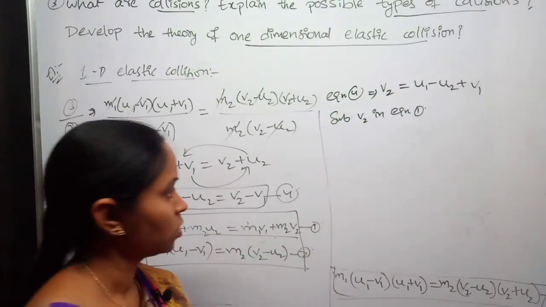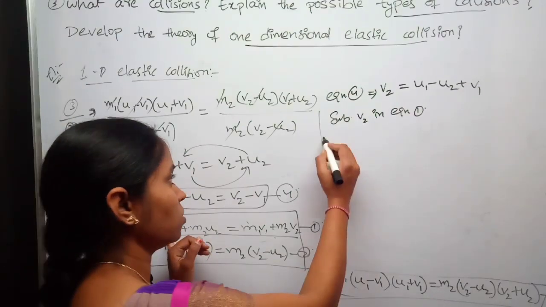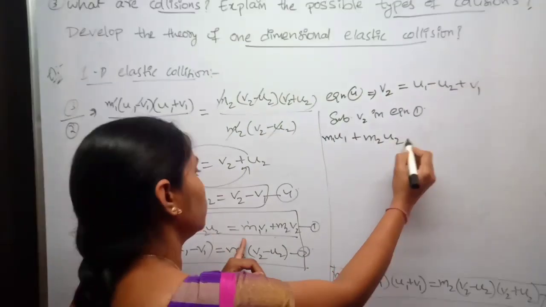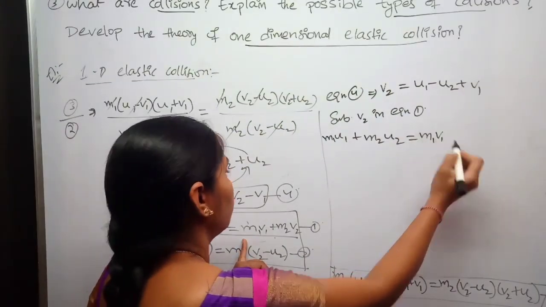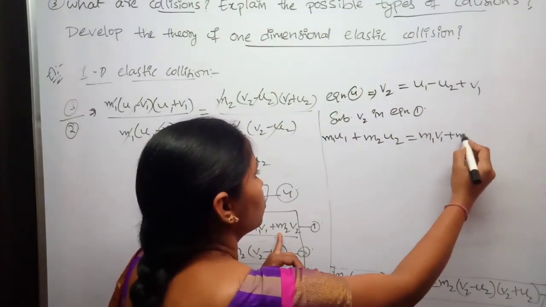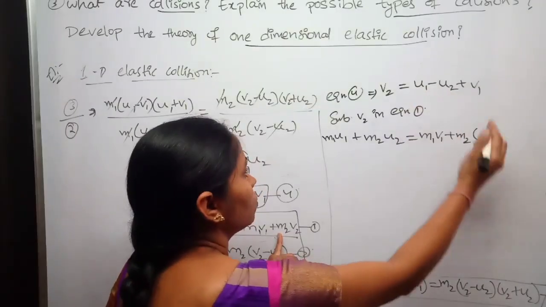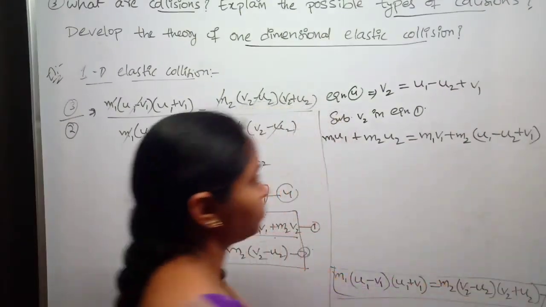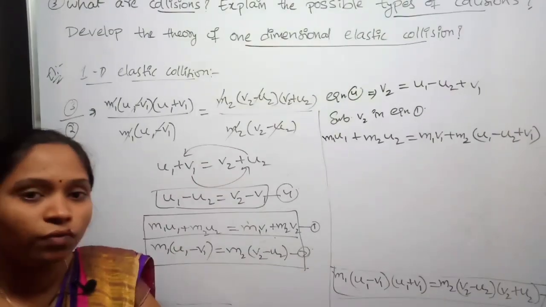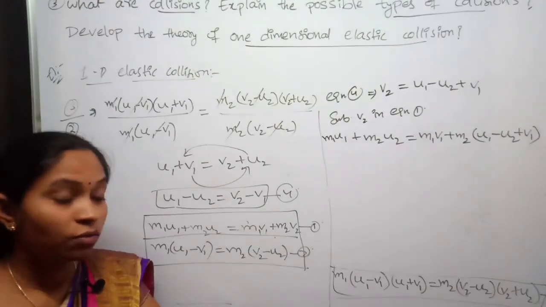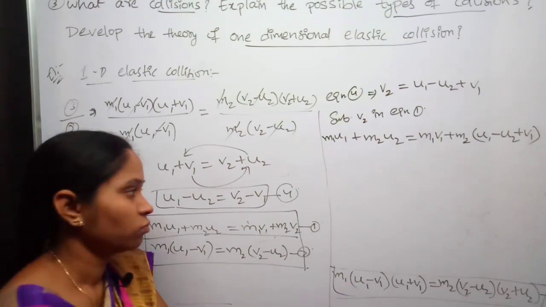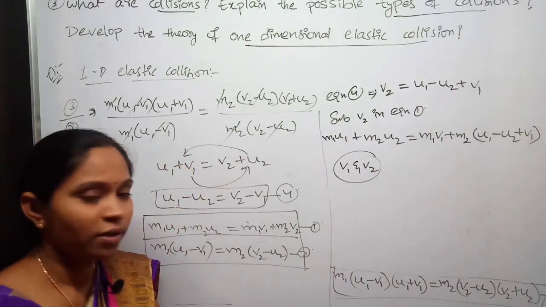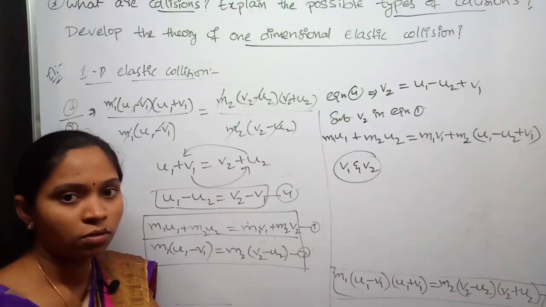Just substitute here m1 u1 plus m2 u2, which is equal to m1 v1 plus m2 times what is v2, u1 minus u2 plus v1. Okay, I want to find out v1. For that purpose I have to eliminate v2. We have to find out v1 and v2, the velocities after collision.